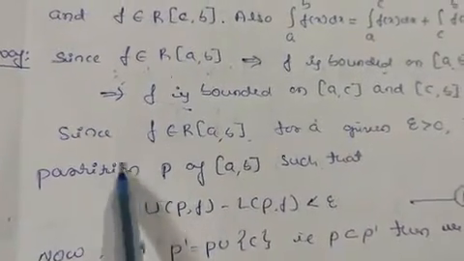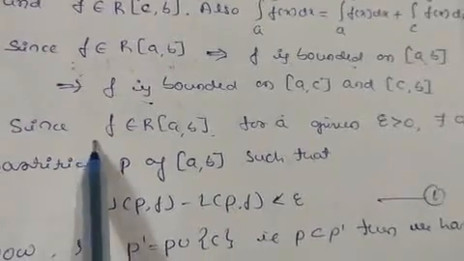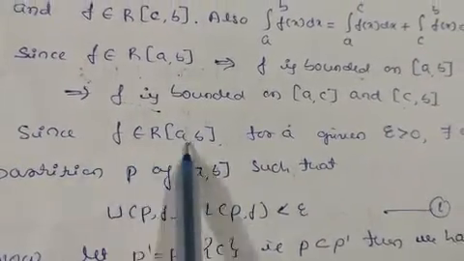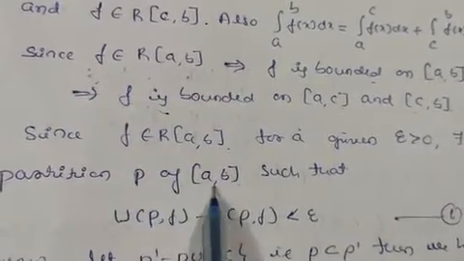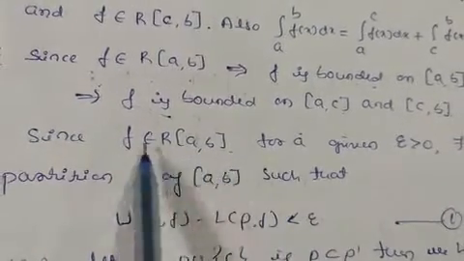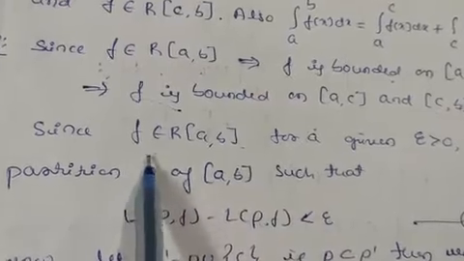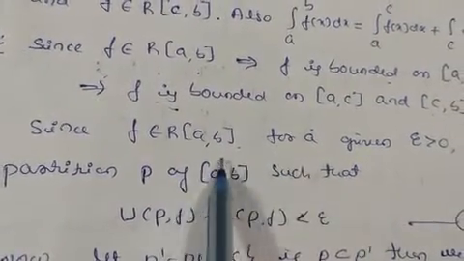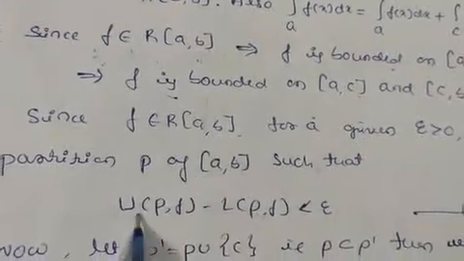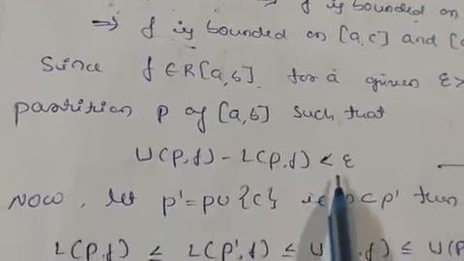Since f is Riemann integrable, for a given epsilon greater than 0, there exists a partition P of [a, b] such that U(P, f) minus L(P, f) is less than epsilon. This is the definition of a Riemann integral. Take this as equation number 1.